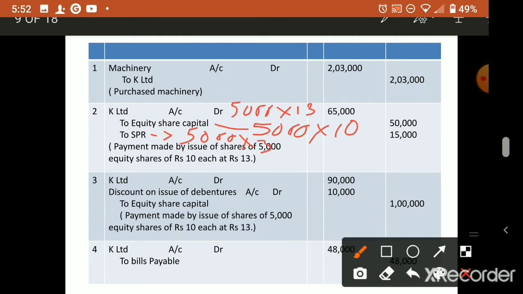Okay, so when the number is given already in the question, then no need to calculate the number of debentures or shares. Now next also the number is given, how many debentures they issued, 1,000, no? So 1,000 debentures they issued.